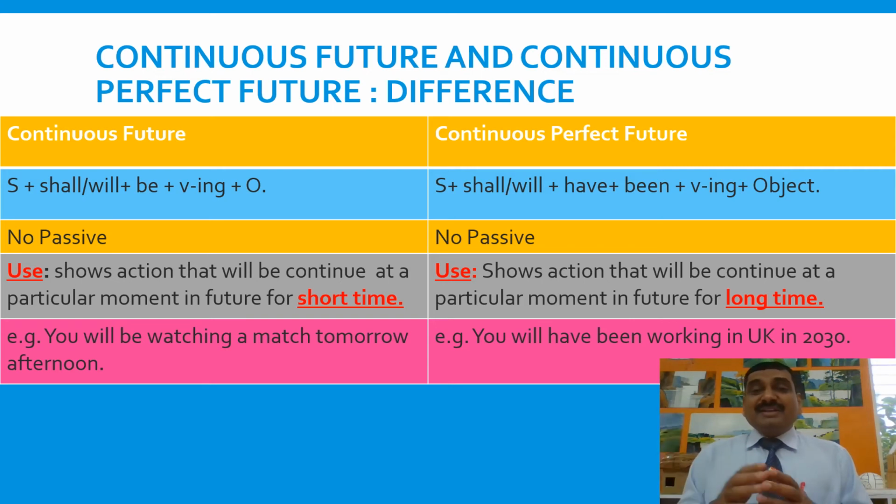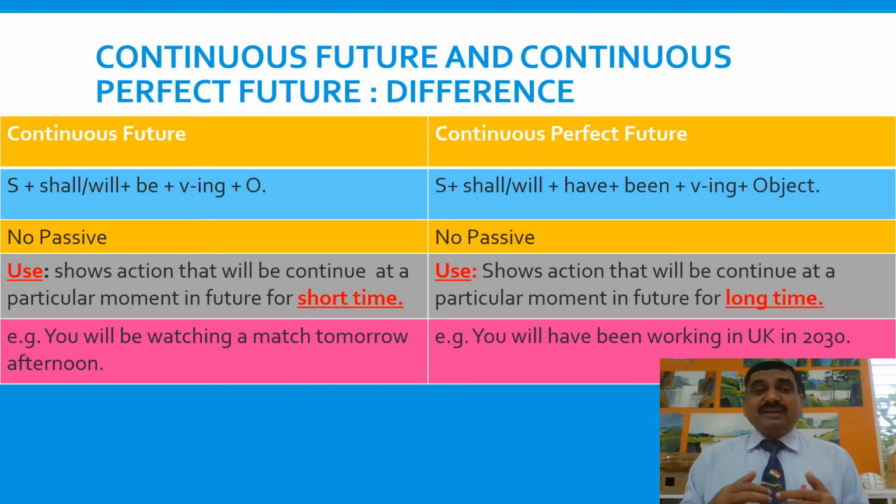On the other hand, continuous perfect future shows action that will be continuing at a particular moment in future and it will continue for a long span of time. For example, you will have been working in US in 2030.